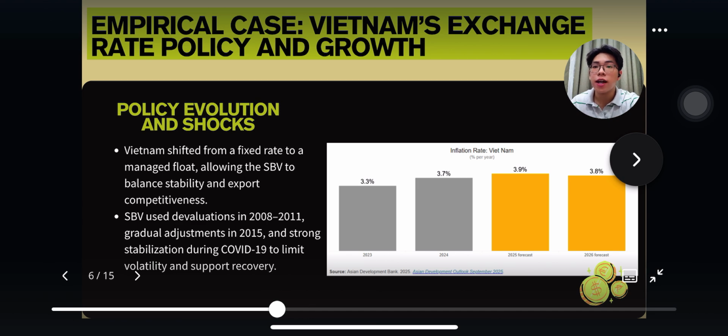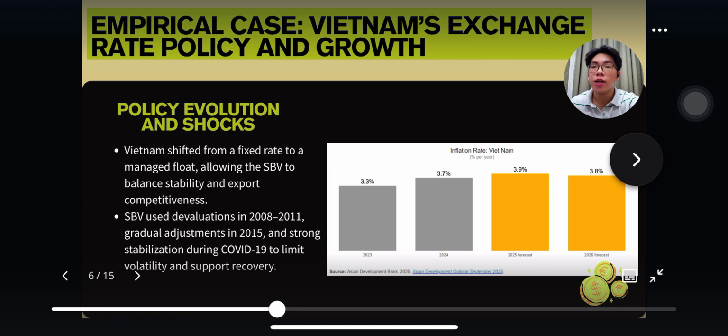During the 2008 global financial crisis, Vietnam repeatedly devalued the dong and widened the trading band. This helped exporters stay competitive at a time when global demand was collapsing. However, this period also came with higher volatility as the SBV struggled to balance inflation and growth. In 2015, when China devalued the yuan, Vietnam also faced strong pressures. The SBV responded with controlled adjustments, small steps rather than large shocks. This protected export competitiveness while keeping the market calm.